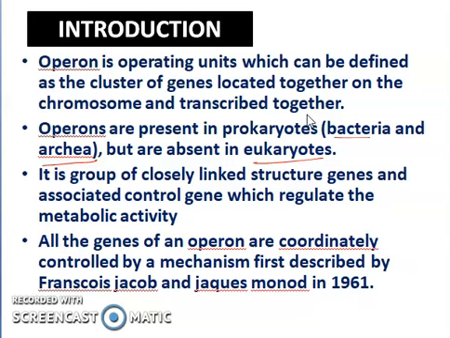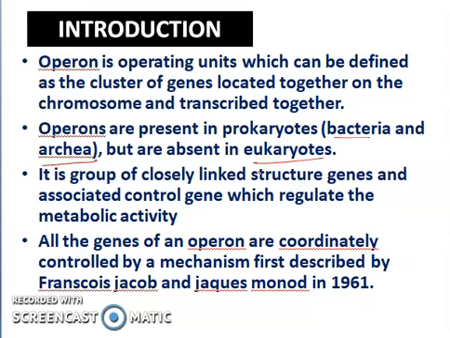What happens in case of an operon? The genes which are present, they are present in a cluster. That means more than one gene is present, and they are transcribed together whenever they are transcribed. Now, next point is operons are present in prokaryotes like bacteria and archaea, and they are absent in eukaryotes. And it is a group of closely linked structural genes and associated control genes which regulate the metabolic activity. That means operons have some structural genes which control the metabolic activity of a